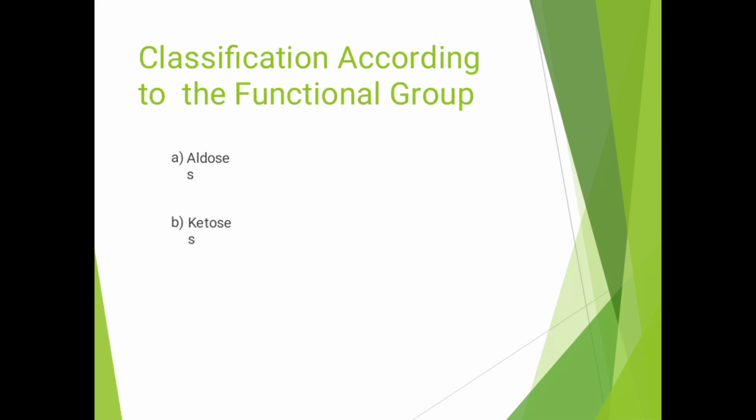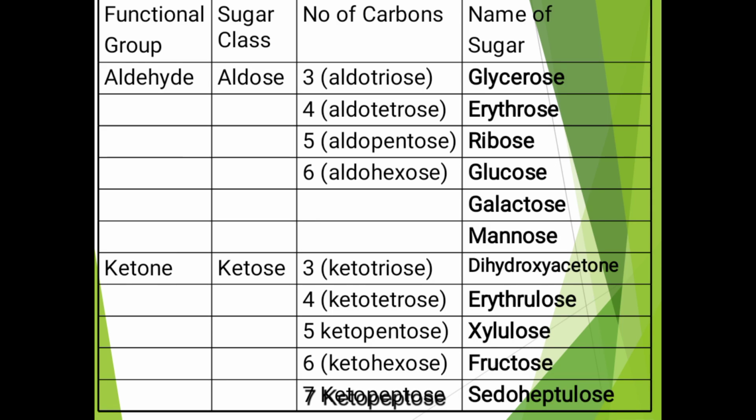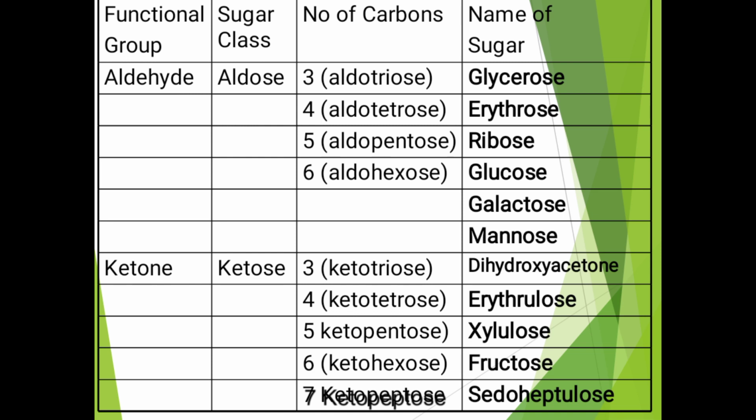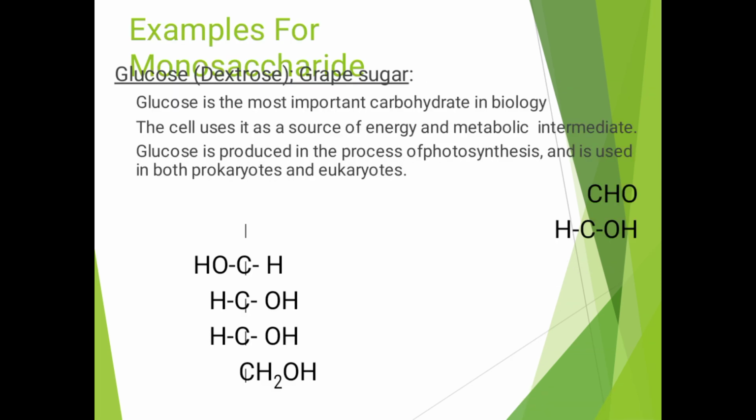Classification according to the functional group gives aldoses and ketoses. For the aldoses, with 3, 4, 5 and 6 carbons, examples are glyceraldehyde, erythrose, ribose, and glucose, galactose and mannose. For the ketoses, with 3, 4, 5, 6 and 7 carbons, examples are dihydroxyacetone, erythrulose, ribulose, fructose and pseudoheptulose. Examples of monosaccharides are glucose, fructose and grape sugar.